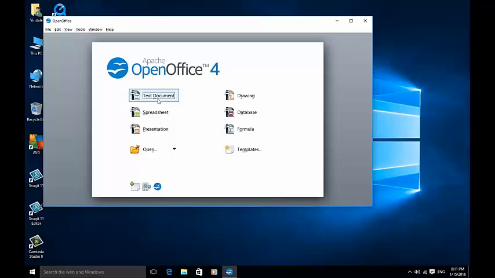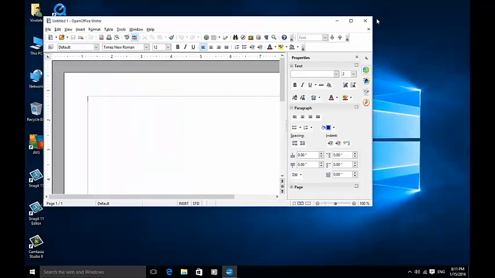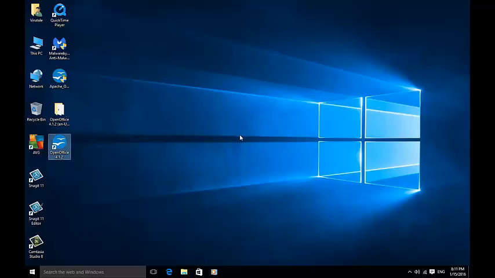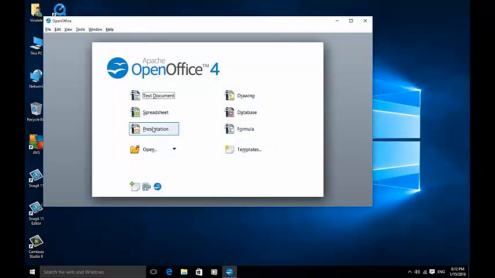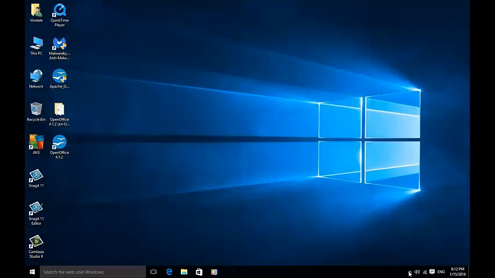And then you can choose from the standard Microsoft Office applications to do things such as creating a text document, or you can also make a spreadsheet or a presentation, so the alternative to using PowerPoint and Excel. And then there's also the ability to draw and create databases like Access allows you to do. And that's it.